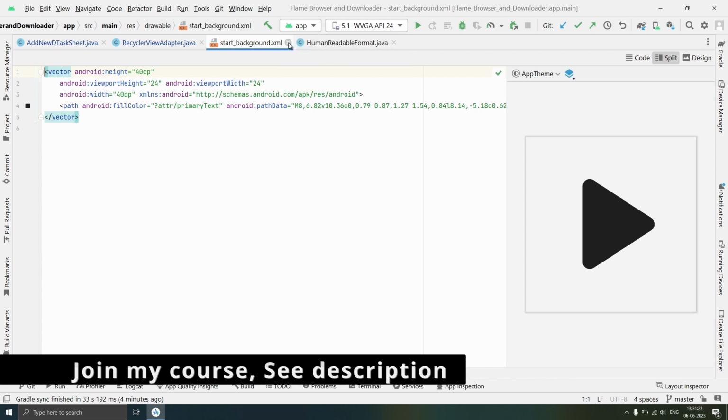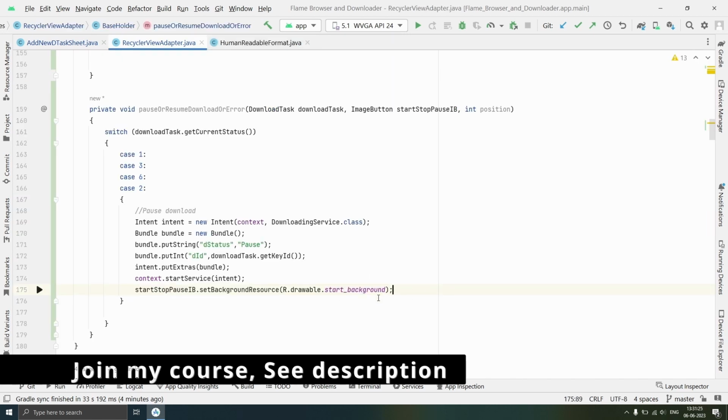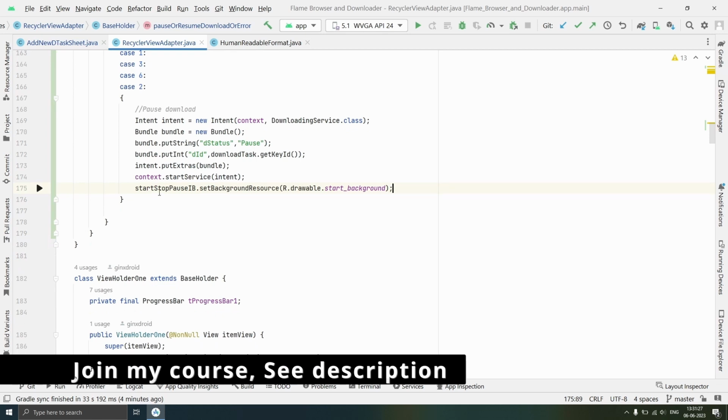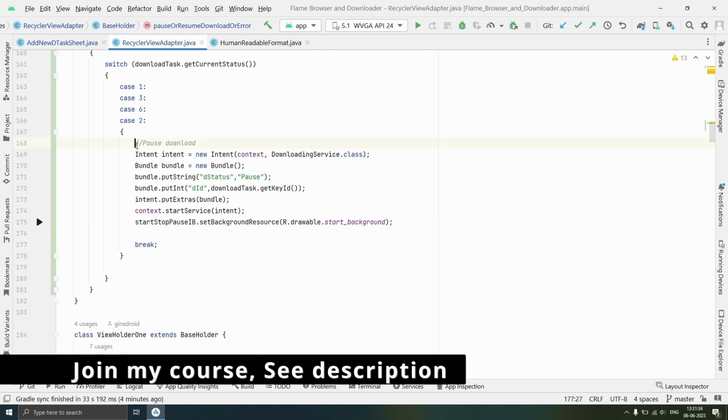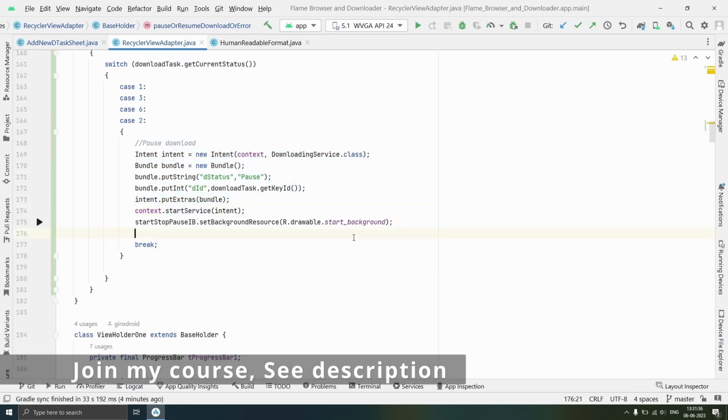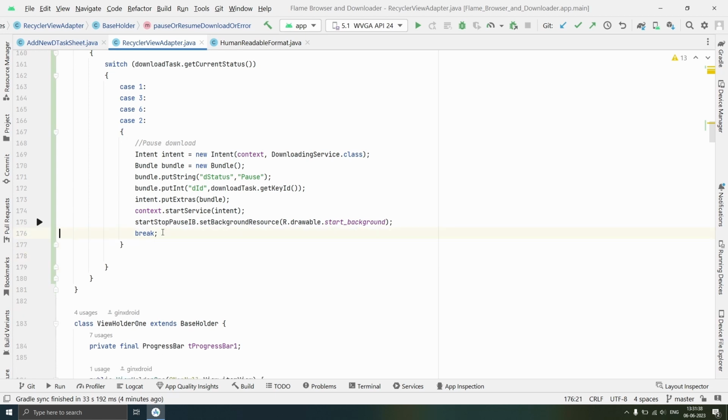This one, because we are resuming, hence for next time we want to set this background for resuming that task, because in this case we are pausing download, so for the next time we want to set that background as resume, hence we use that.